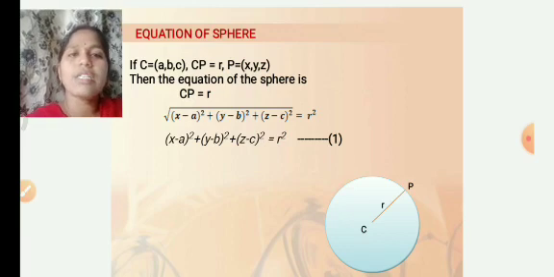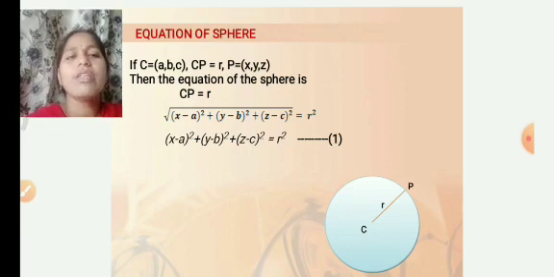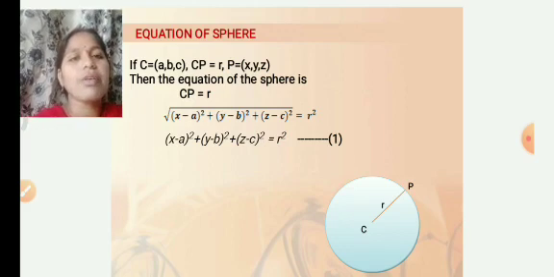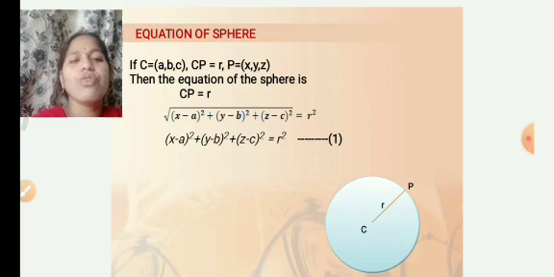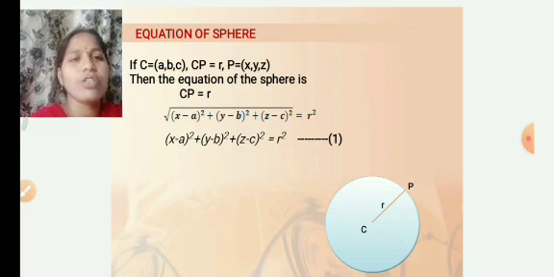It is in the same form as the equation of the circle, which is two-dimensional: (x minus a) whole square plus (y minus b) whole square equals r square. In three-dimensional geometry, it is (x minus a) whole square plus (y minus b) whole square plus (z minus c) whole square equals r square.